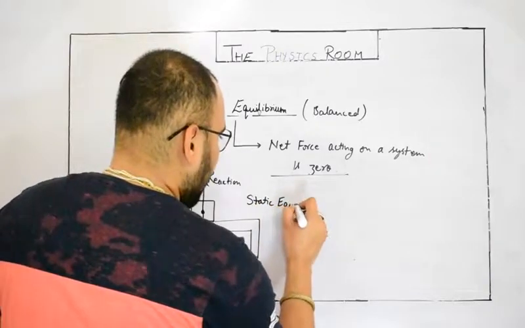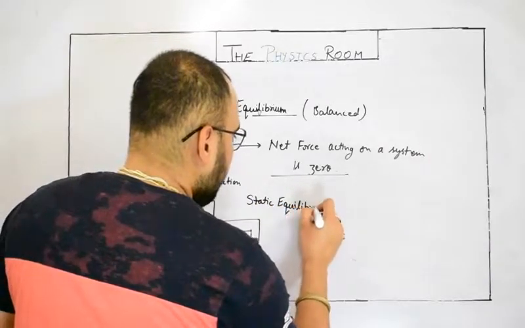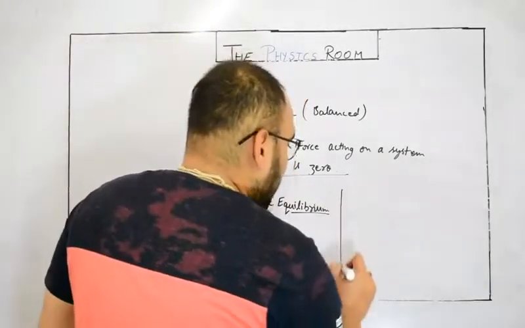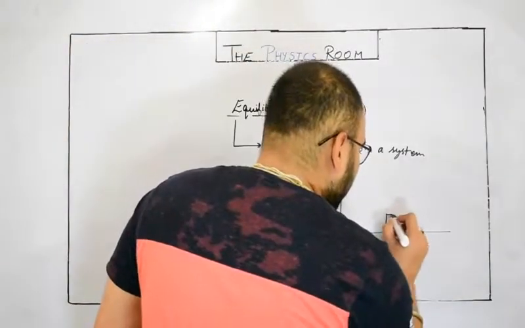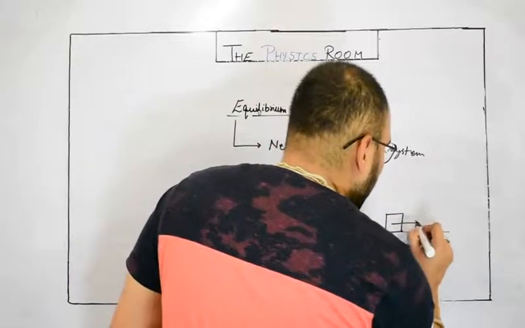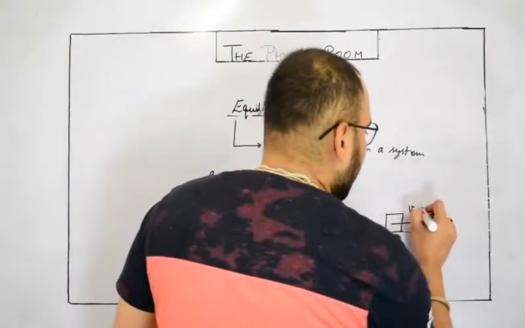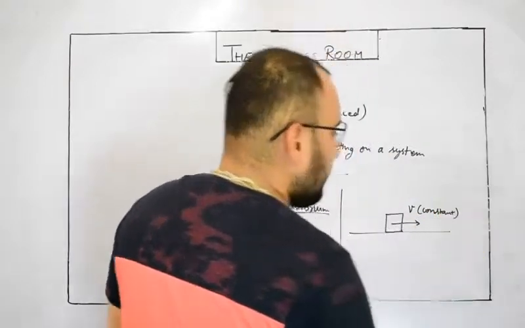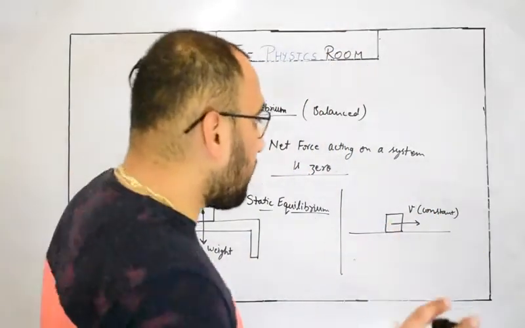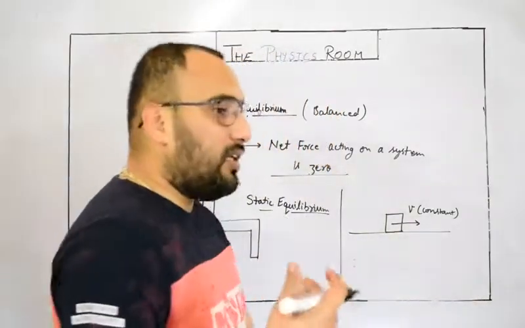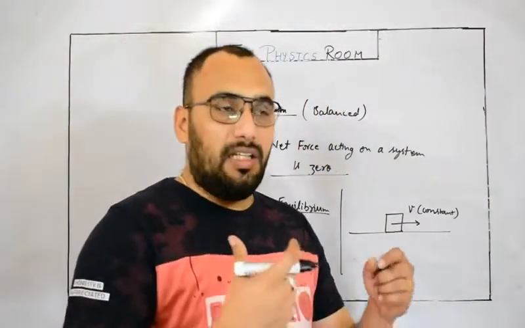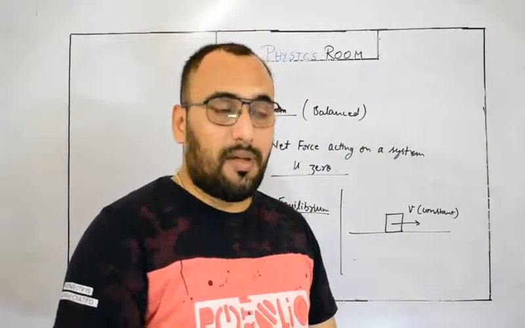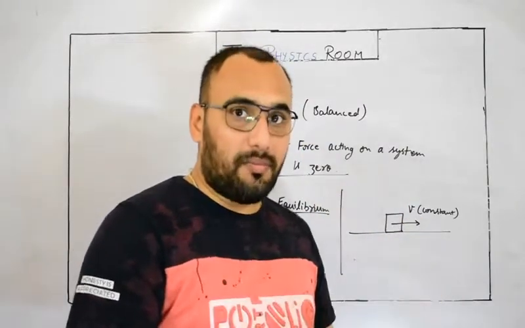It is called static equilibrium. But if a body is in motion with a constant speed or constant velocity, if we want to move a body in a particular direction from rest, obviously we need to apply a force, but it doesn't mean that the body cannot be in equilibrium.